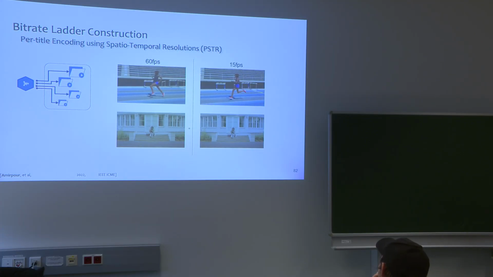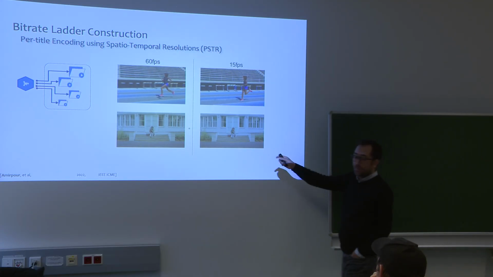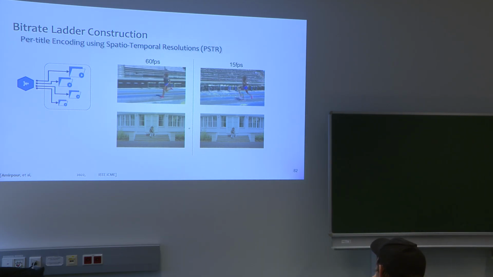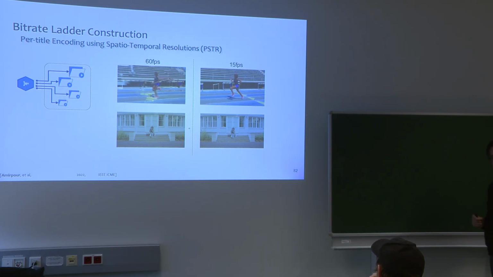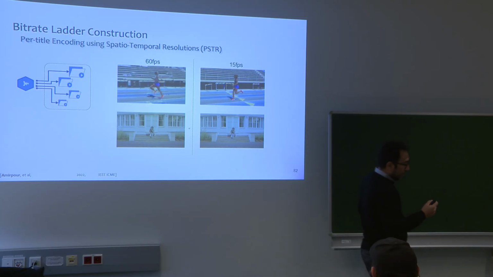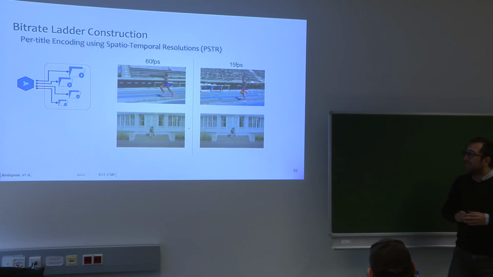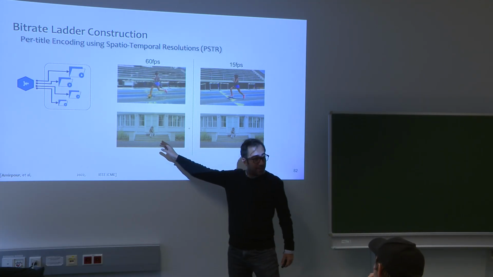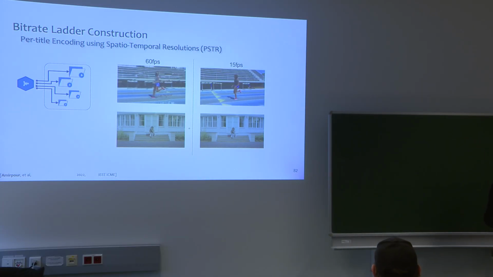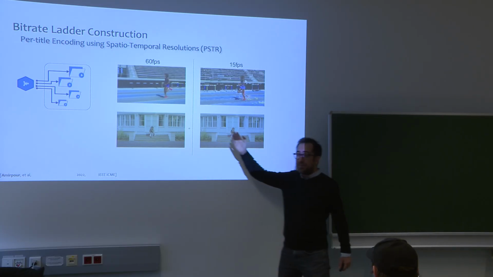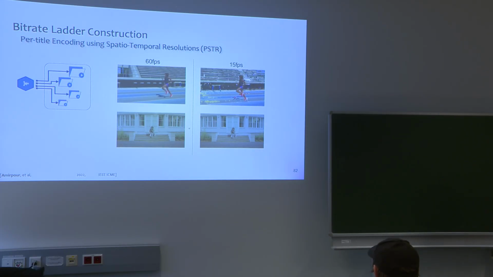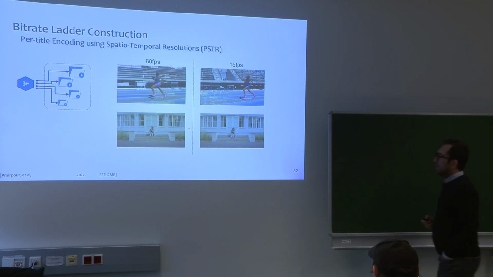You can see the jerkiness, but it doesn't impact the second one, right? So we can find the best frame rate for encoding, because if we reduce the frame rate, the compression efficiency will be increased and the encoding time will be reduced, because instead of encoding 60 frames per second, we are encoding only 15 or 30 frames per second. Decoding complexity will also be reduced, because instead of decoding 60 frames per second, we are decoding only 30 or 15 frames per second. In this way, we can enhance the efficiency of our video streaming.